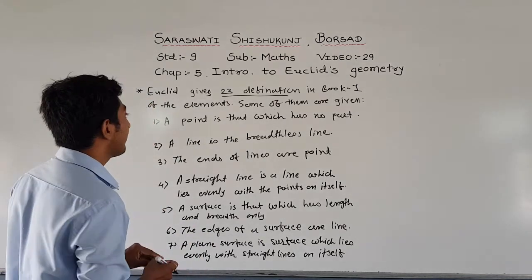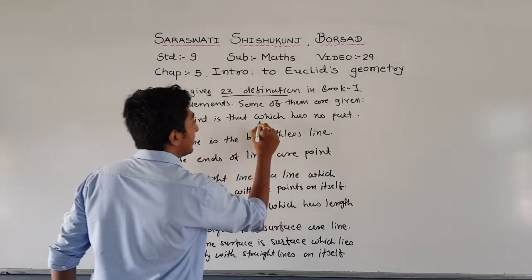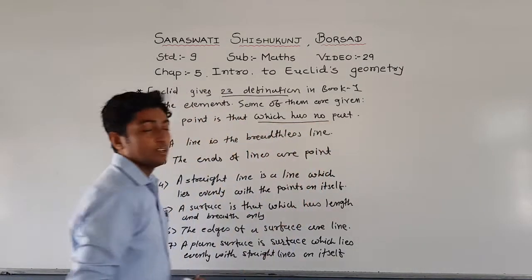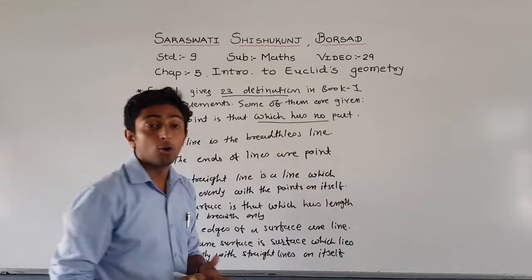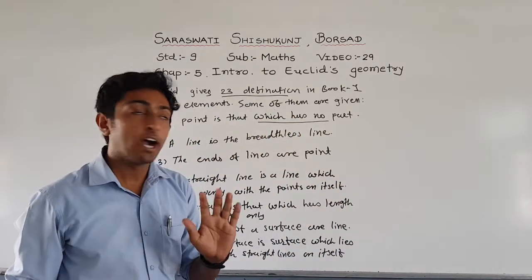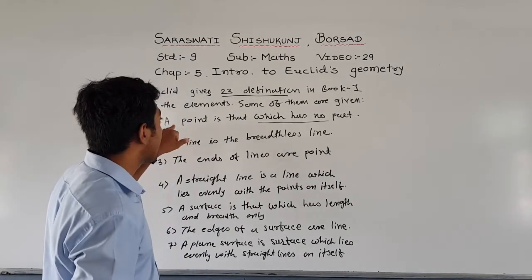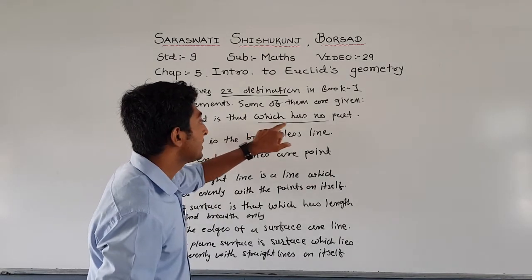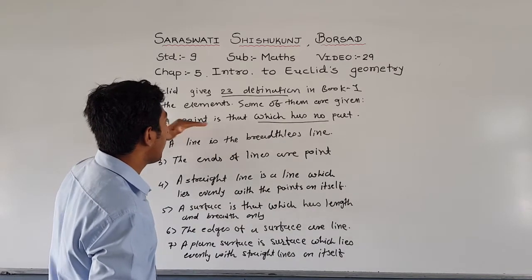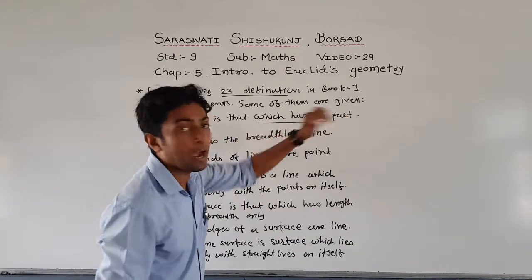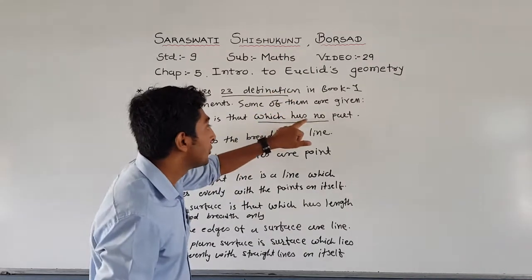The first definition is: a point is that which has no part. If I put a point here, there is no length, no breadth, no height. So that's why we can say that a point is that which has no part. In fill in the blanks it is asked like this: a point is that which has blank part. The answer is no part.